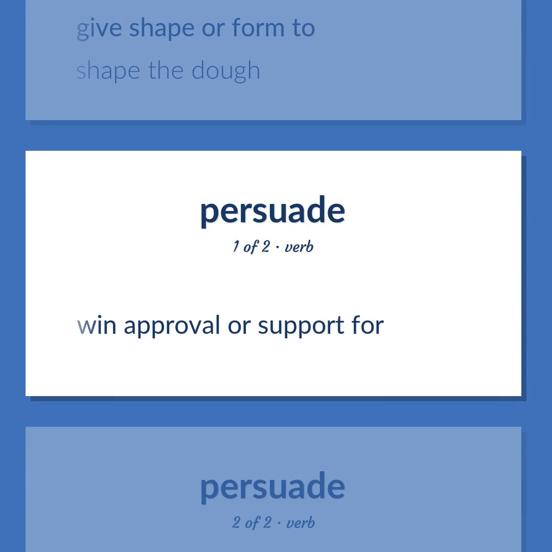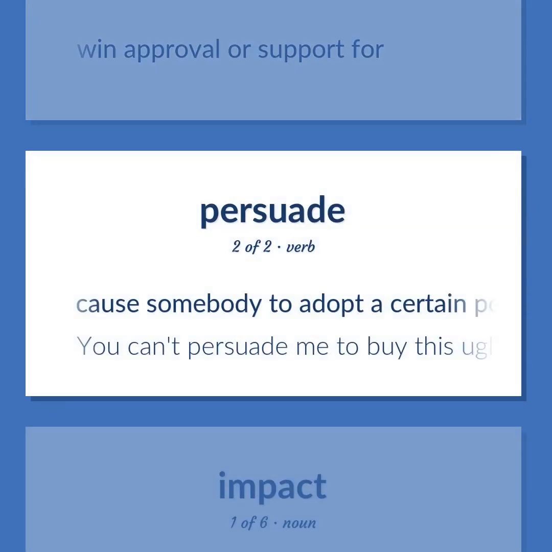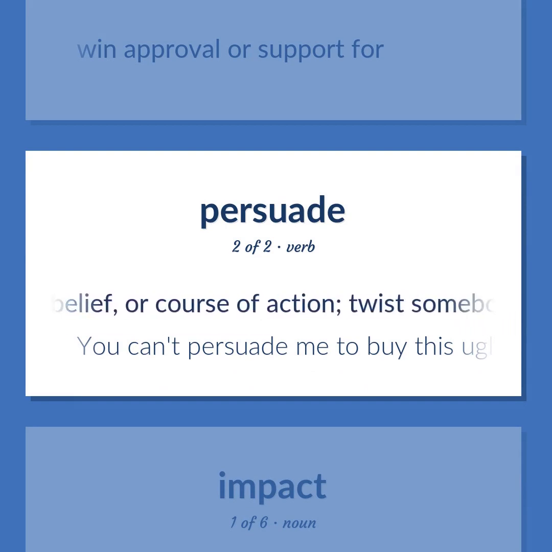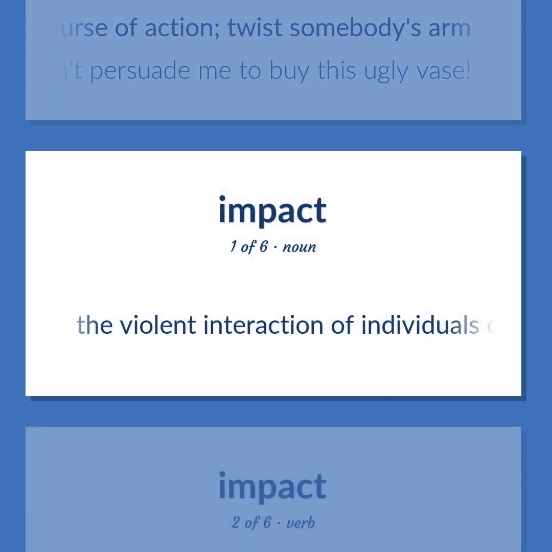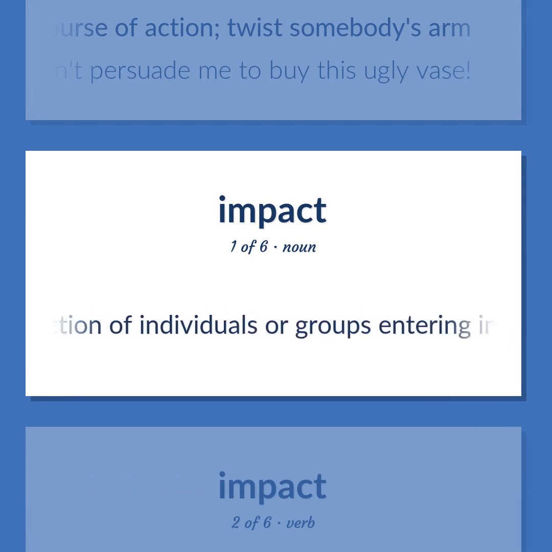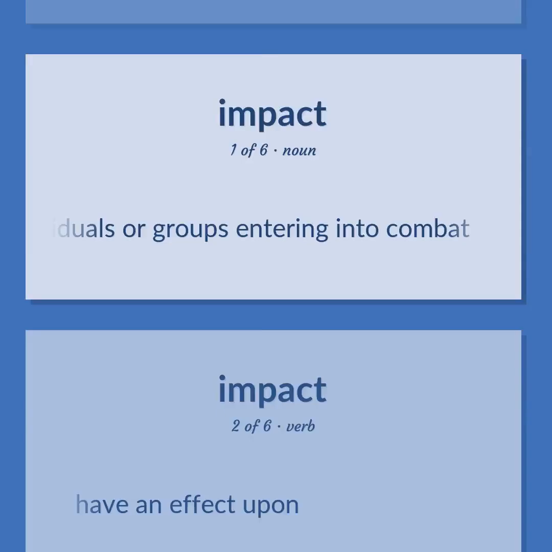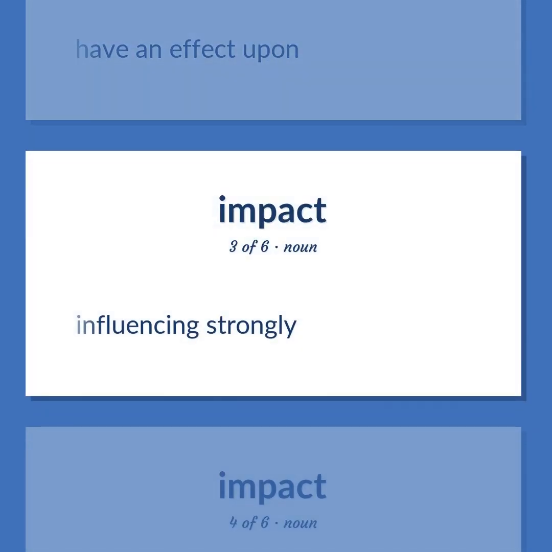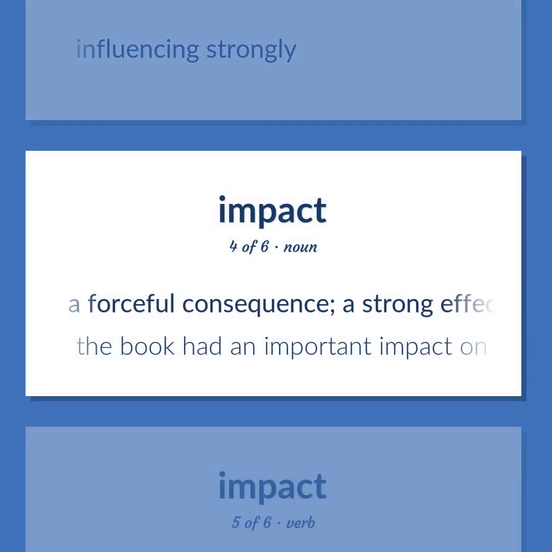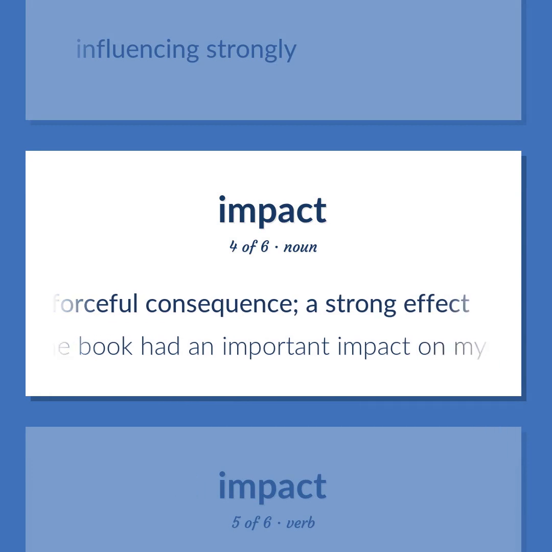Win approval or support for. Cause somebody to adopt a certain position, belief, or course of action. Twist somebody's arm. You can't persuade me to buy this ugly vase. The violent interaction of individuals or groups entering into combat. Have an effect upon. Influencing strongly. A forceful consequence, a strong effect. The book had an important impact on my thinking.